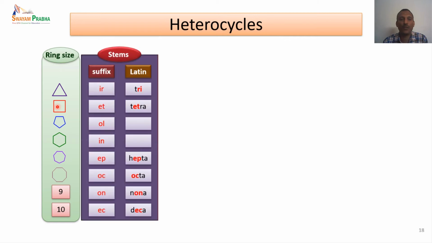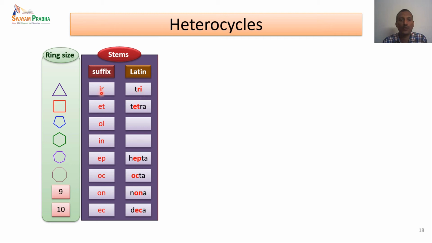When we look at the number, that is the stem, whenever we say the suffix, what we are going to add is given here, and this is derived from the Latin term. For a 3-membered ring, the Latin term is tri, and the letters used are ra.